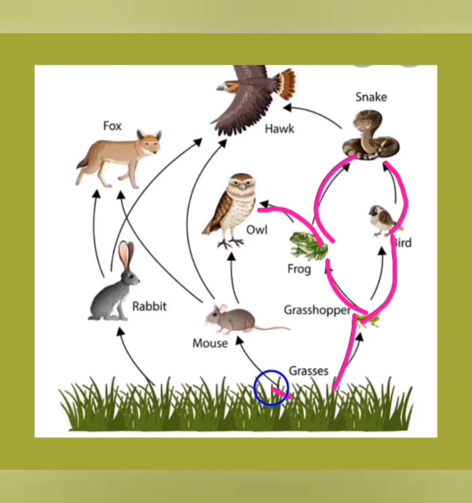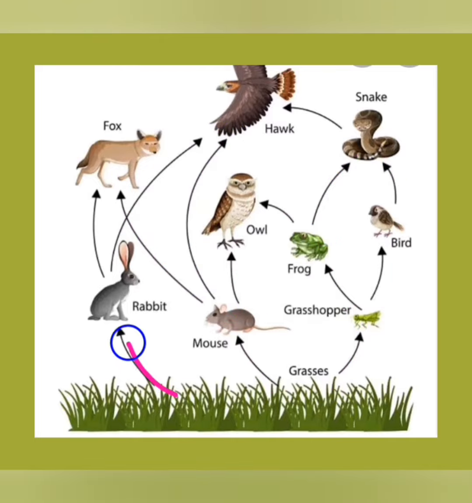Even the grass is eaten by mouse, mouse is eaten by owl or directly eaten by hawk or eagle, and mouse is also eaten by fox. Even rabbits also eat grass. They feed on grass, and rabbits are eaten by fox. Rabbits are also directly eaten by hawk.